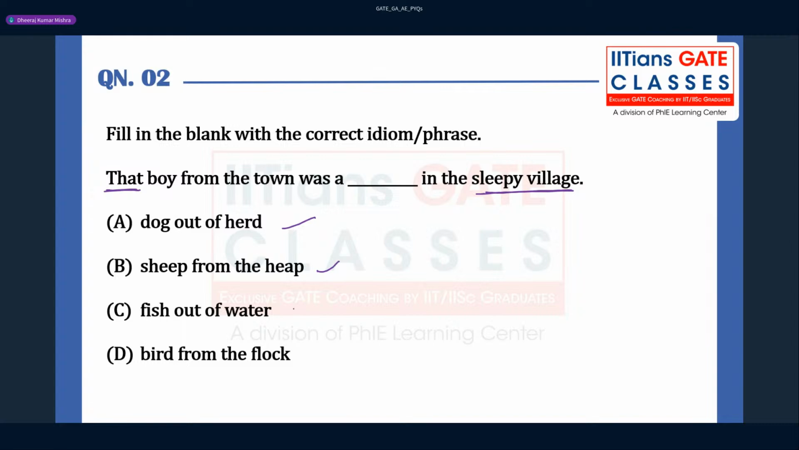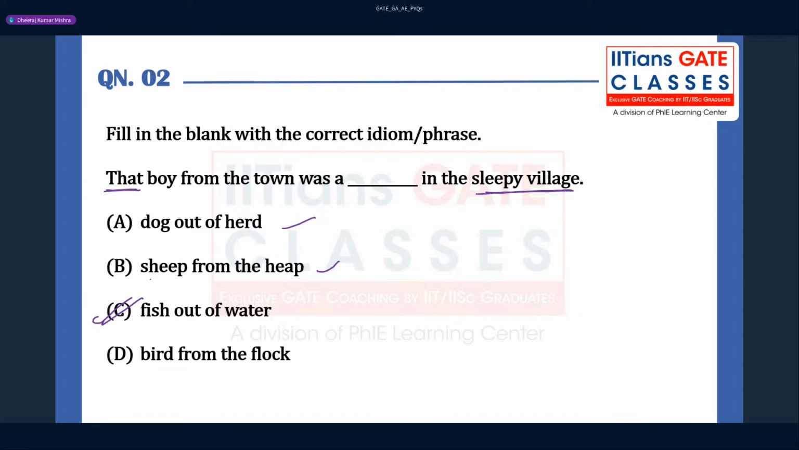They are phrases or idioms, you can say. Can you tell me which option can be the correct one here? If you know these idioms, you can correctly do this question. Otherwise, you can also skip this question because there is a high chance that many of you might make a mistake. The options are dog out of herd, sheep from the heap, fish out of water, and bird from the flock. Option C will be correct: fish out of water.